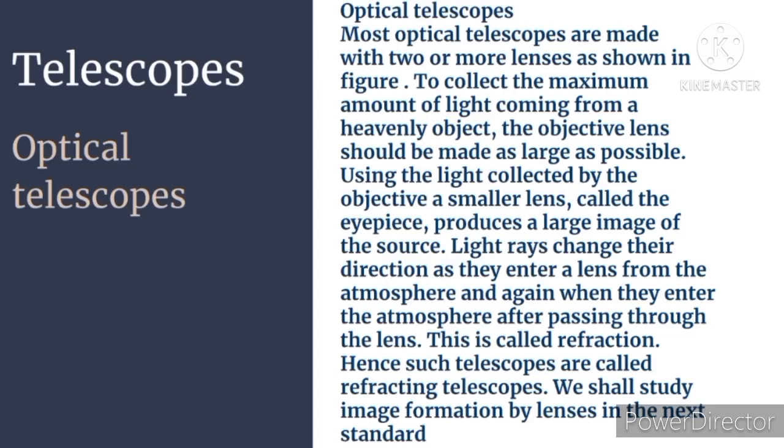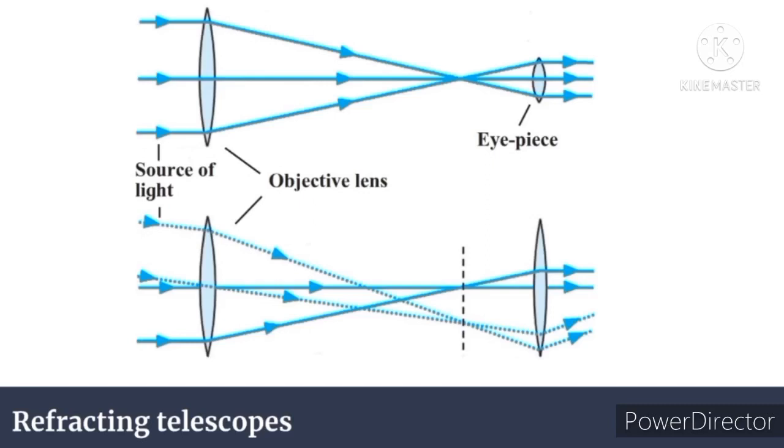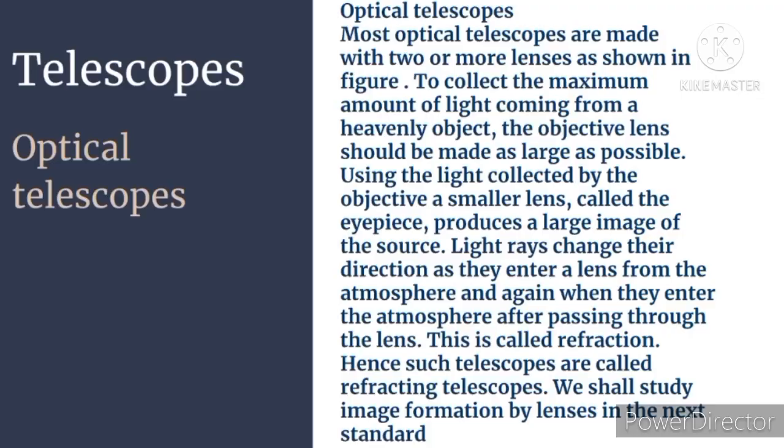Most optical telescopes are made with two or more lenses as shown in the figure. So there are two lenses used in an optical telescope. Remember this. To collect the maximum amount of light coming from a heavenly object, the objective lens should be made as large as possible.